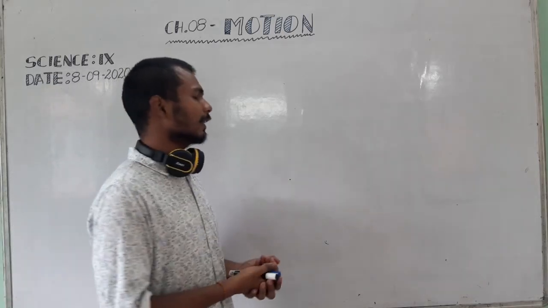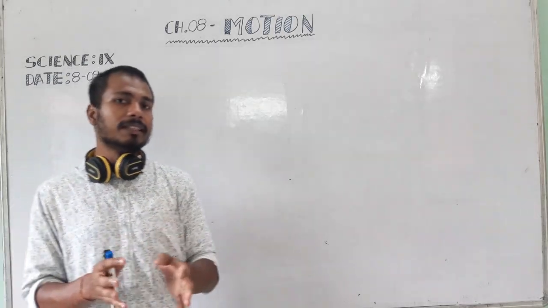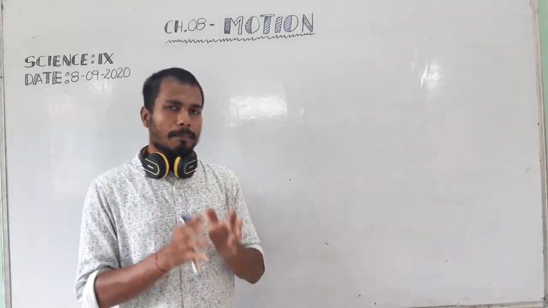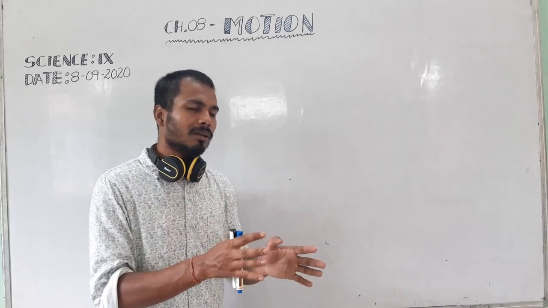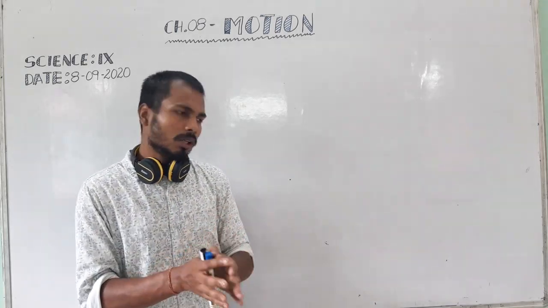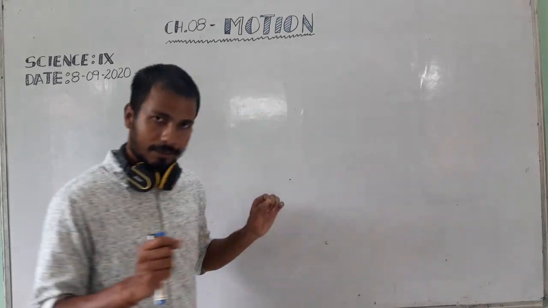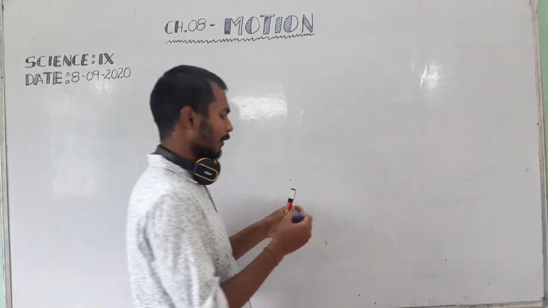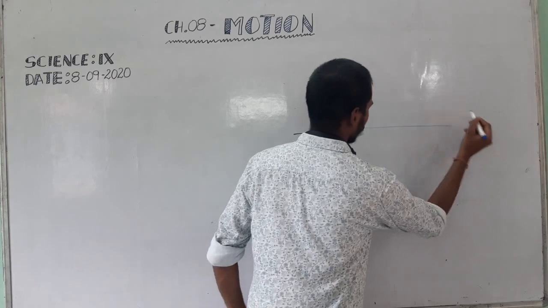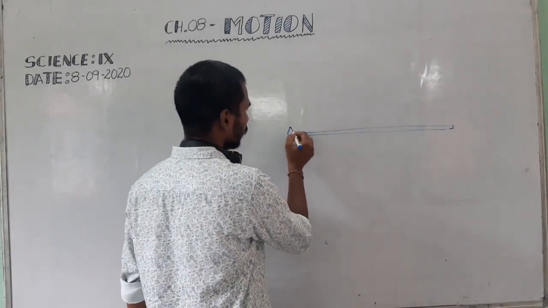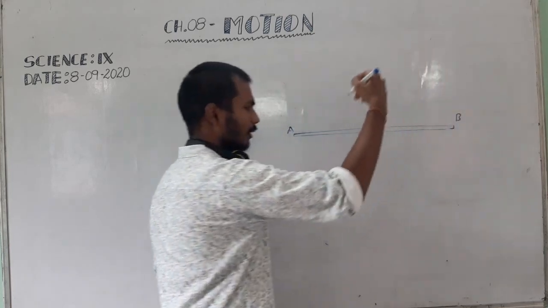So what is actually the SI unit? The SI unit is the standard of measurement. It is the standard measuring unit given by the international board to physical quantities. For example, length. See, for example, this is a stick AB.